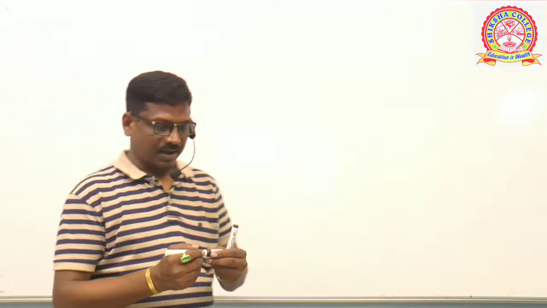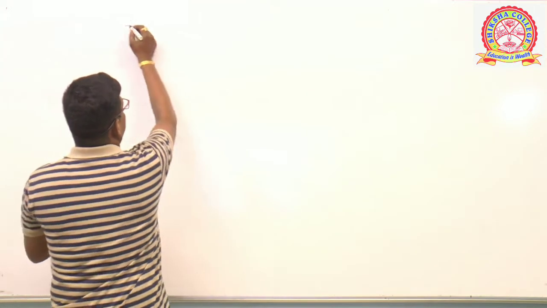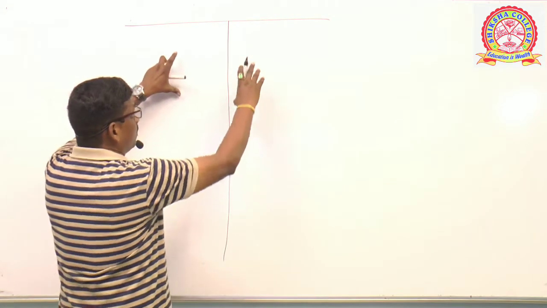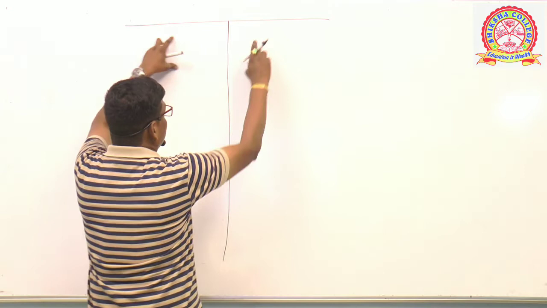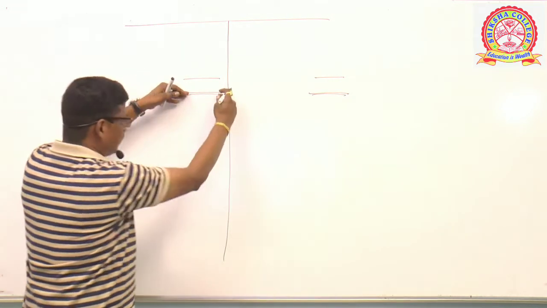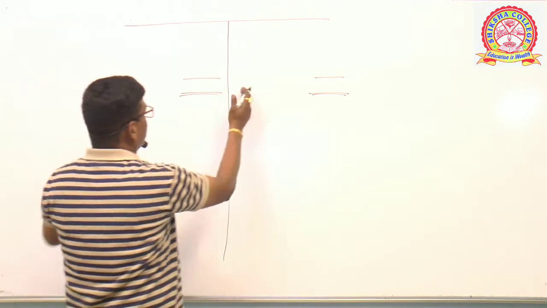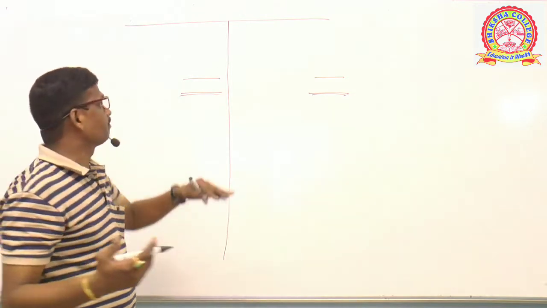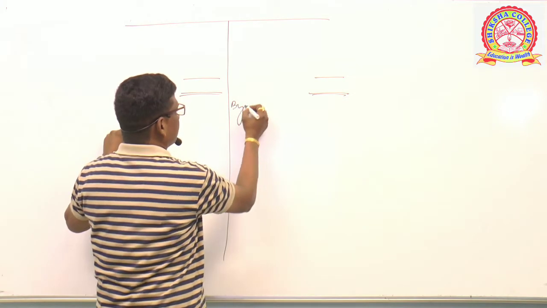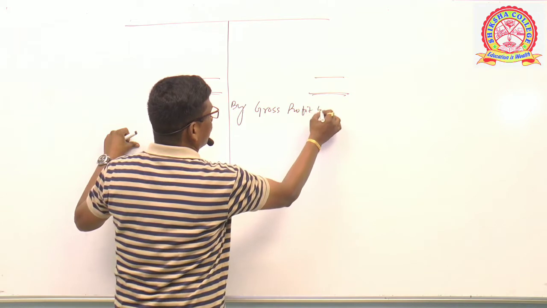Okay, students, let me prepare a profit and loss account with some imaginary figures. Say this is the trading and profit and loss account. As I told, the upper part is the trading account. Suppose the trading account is closed here. From here, the profit and loss account proceeds. The first item, suppose I am assuming the trading account has revealed gross profit. The first item of the profit and loss account shall be "by gross profit brought down".